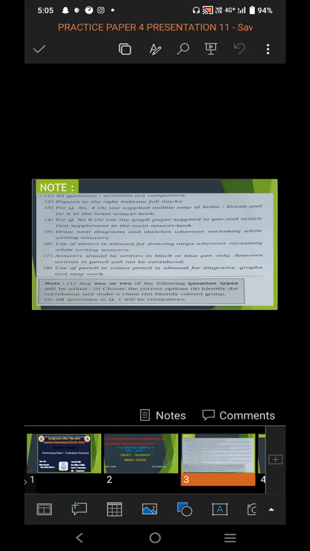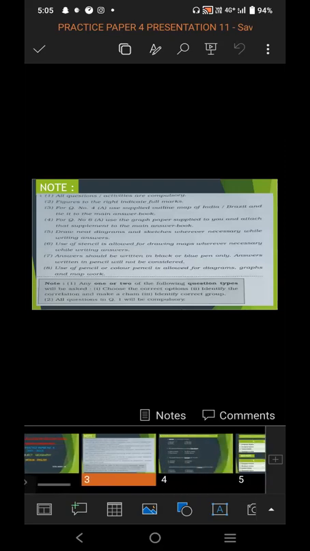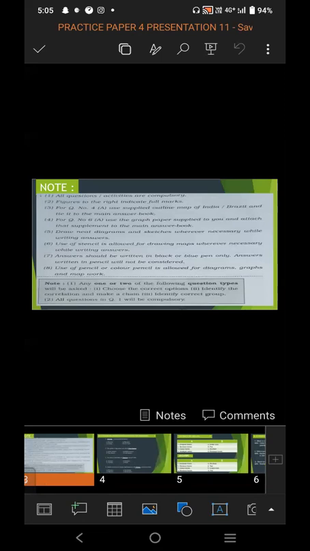All questions in question number 1 will be compulsory. In question number 1, any question which is asked is compulsory. You have to solve every question in question number 1. So now we will start with the analysis session of prelim exam paper number 4.